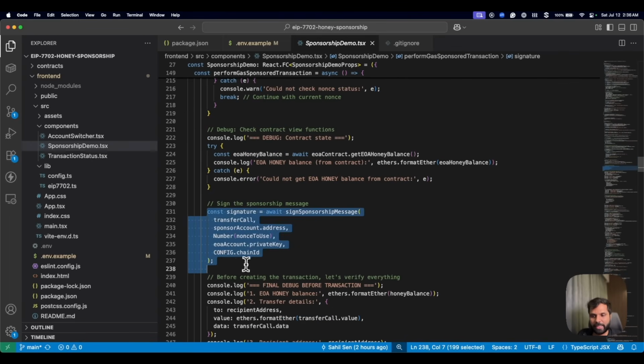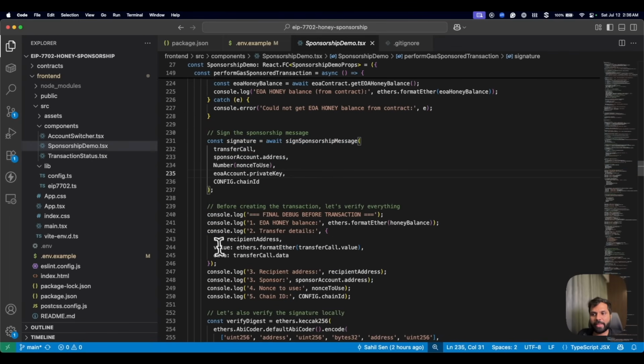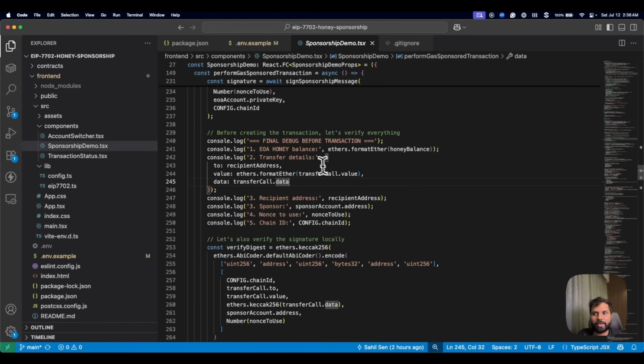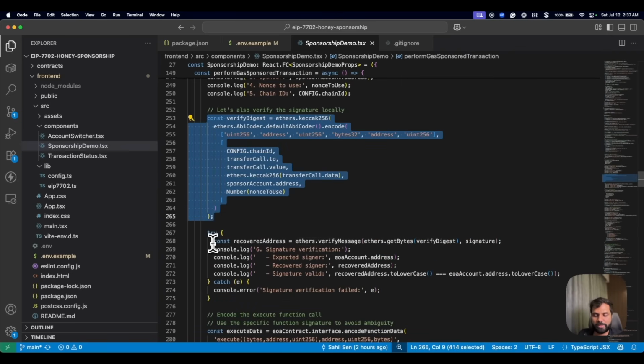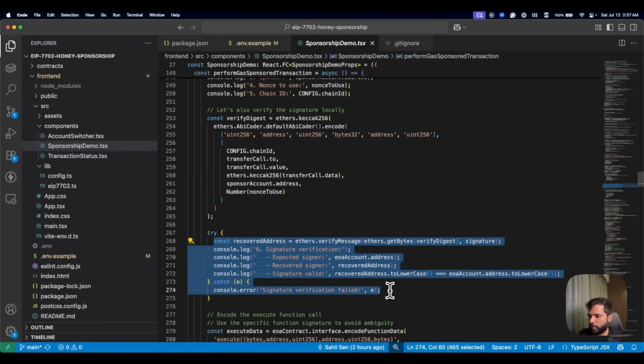Then after that, we are signing the sponsorship message, and before creating the transaction, we are verifying a few things and printing them to console. We are verifying if the EOA has honey balance or not. We are verifying the transaction details. We are verifying the recipient sponsor address. We are verifying the nonce, chain ID, all of that stuff. And then we verify the signature locally, and then based on that have a few other console messages over here.